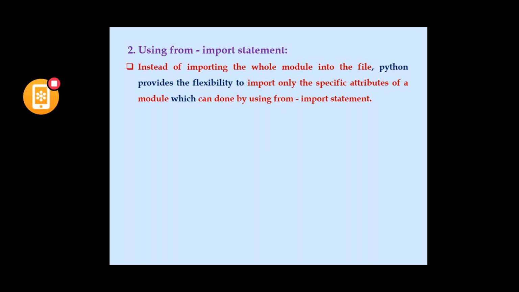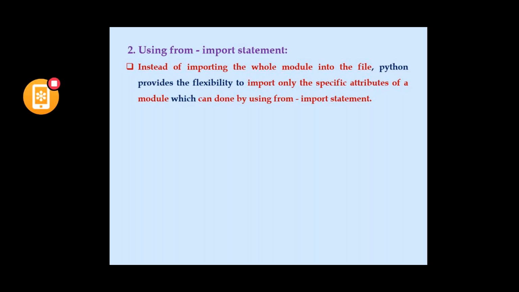Because in calc.py, we have defined 4 functionalities: addition, subtraction, multiplication, division. For example, I need only one functionality, that is subtraction. I need not import all the functionalities from that particular file. There is a possibility in Python that we can import only the required attribute from the given module.